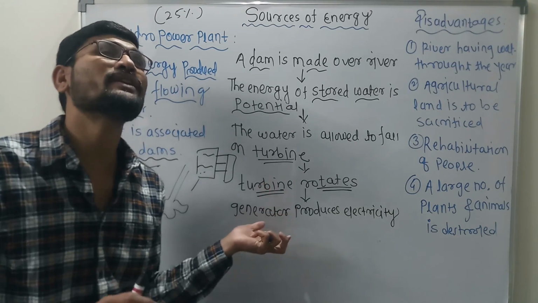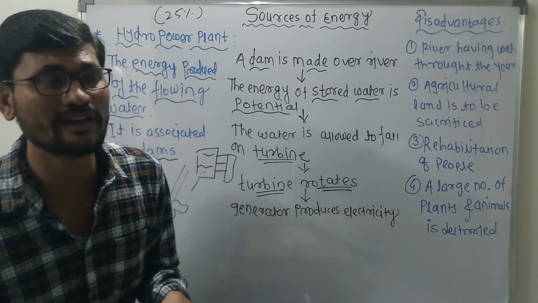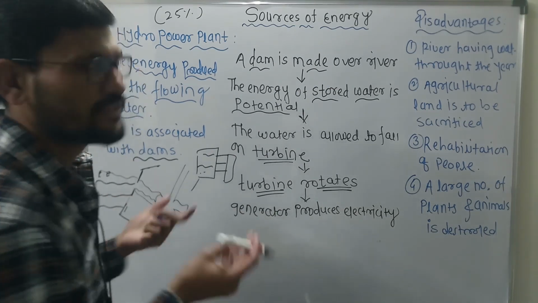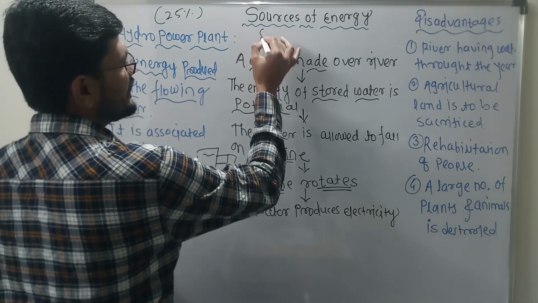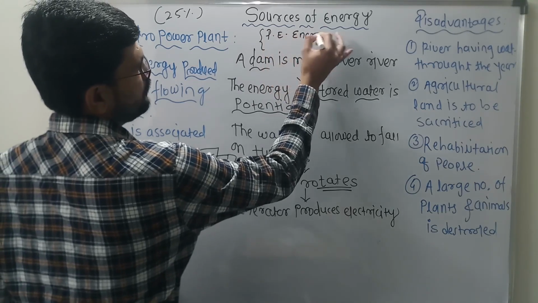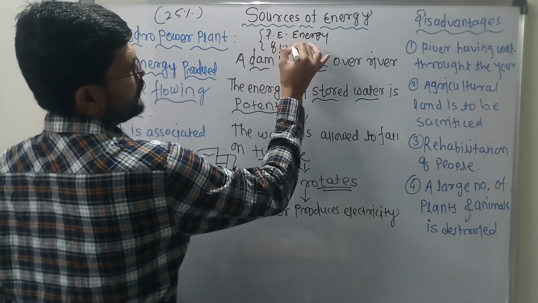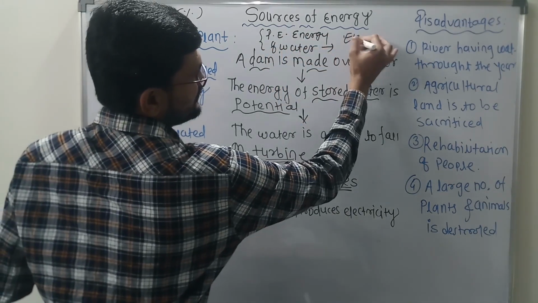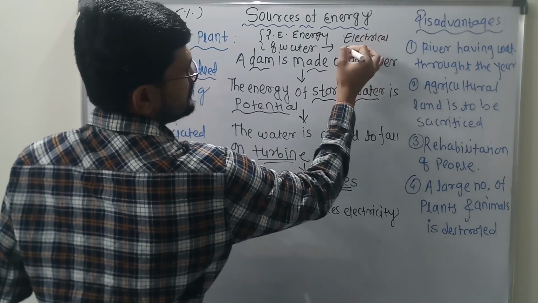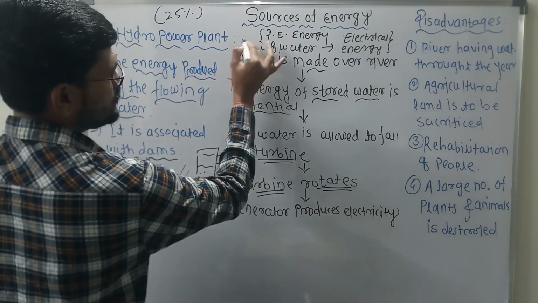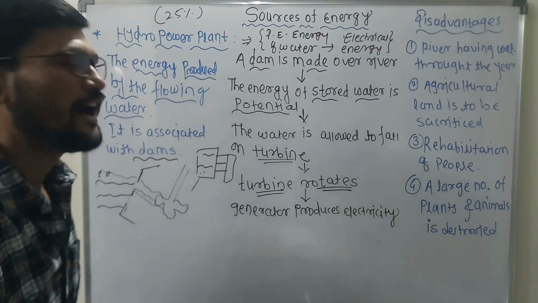Now, what are we using here? Potential energy, with the turbine, to convert into electrical energy. It is possible. Clear? That is true. Which means that the potential energy of water is used to convert into electrical energy. Clear here? So this is exactly what happens in the case of hydropower plants.